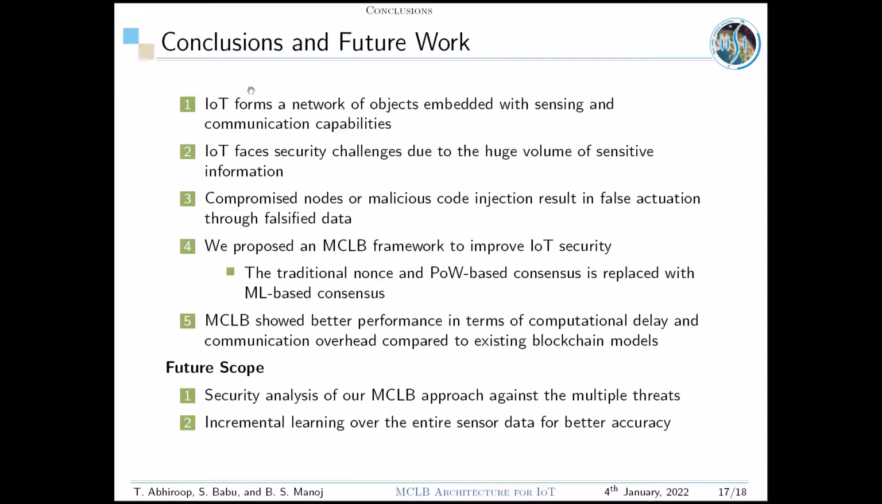In conclusion, IoT is a network of objects connected together and communicating over the network through large chunks of data. Compromised nodes or malicious code injection attacks may result in unwanted actuation through falsified data. Therefore, we propose an MCLB model to improve this IoT security.